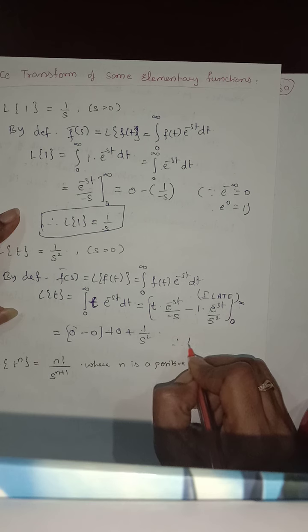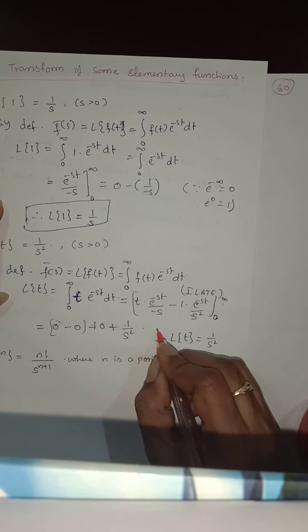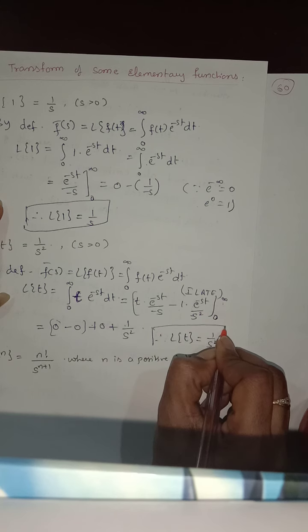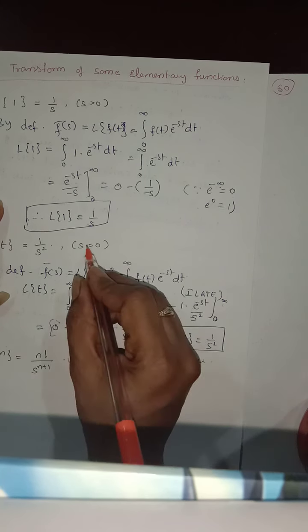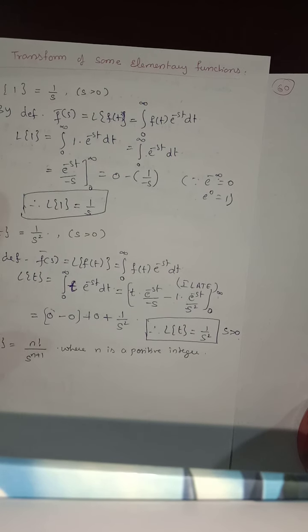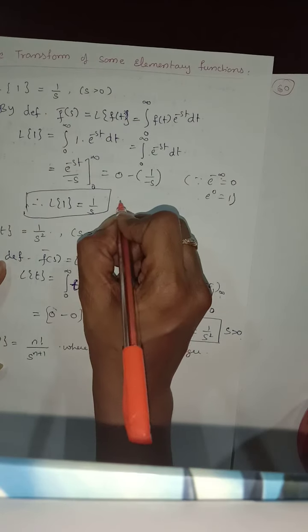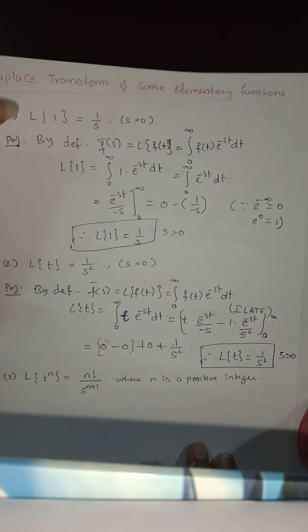Therefore L of t is equal to 1 by s square, provided that s is always greater than 0. Okay, right.